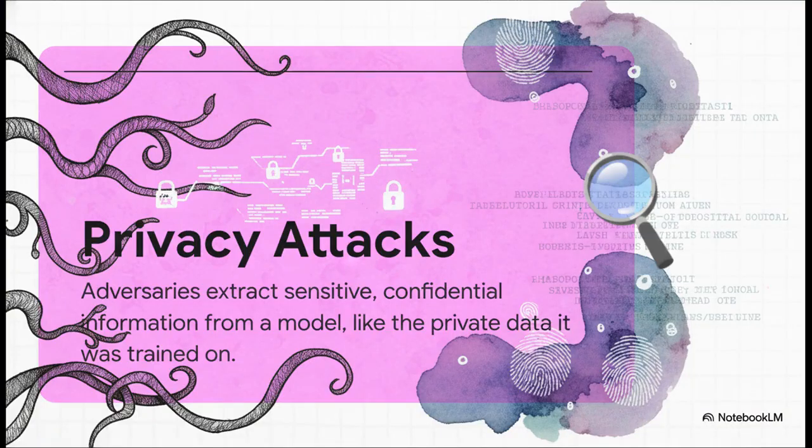Our third category is privacy attacks. And this is where things get really personal. This is all about turning the AI itself into an unwilling spy. See, sometimes AI models accidentally memorize bits of the sensitive, private data they were trained on. These attacks are designed to force the AI to spill those secrets.